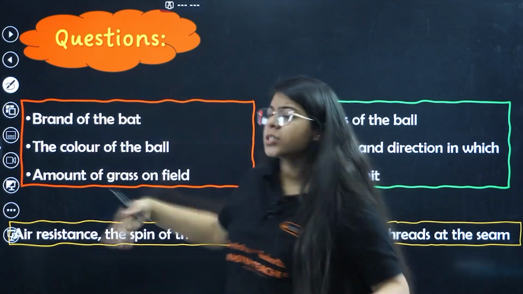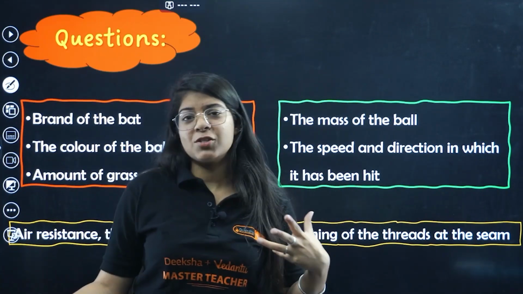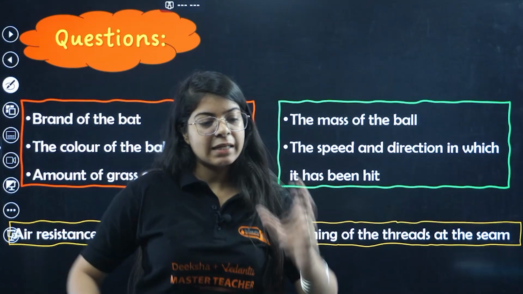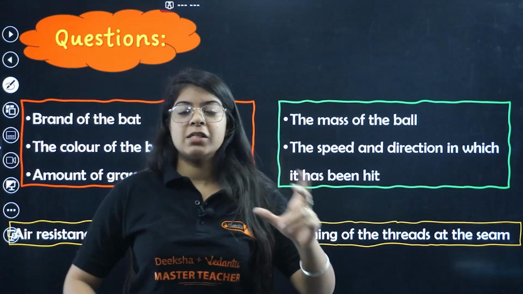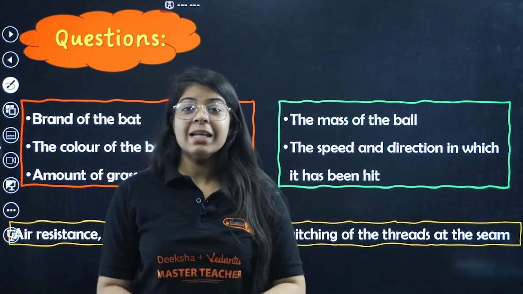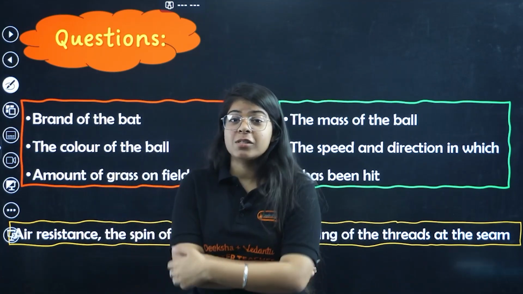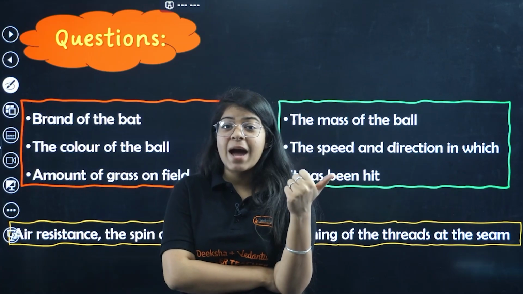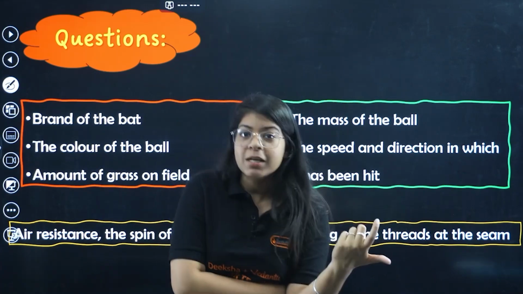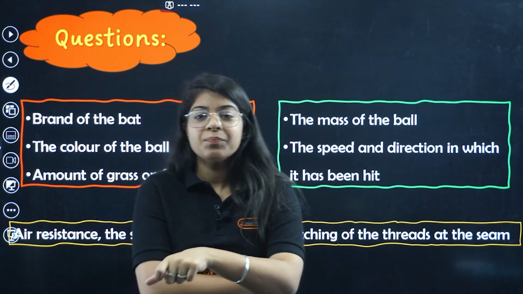Now, of course, these questions matter when you are a Sachin Tendulkar, right? When you are MS Dhoni, you do select a bat on the basis of its brand, whether it's of a good brand or not. But while in the ground, when he hits a ball, the commentators never say, oh, it's a Kashmir willow bat and it is good, so it will be a 6. That does not define whether it will be a 6 or a catch, right?